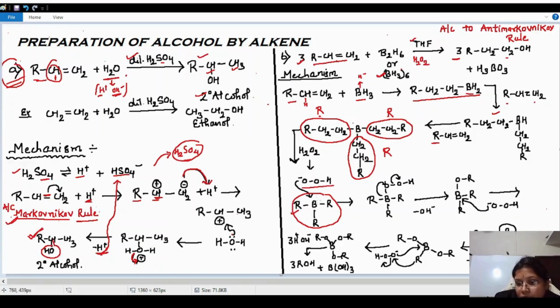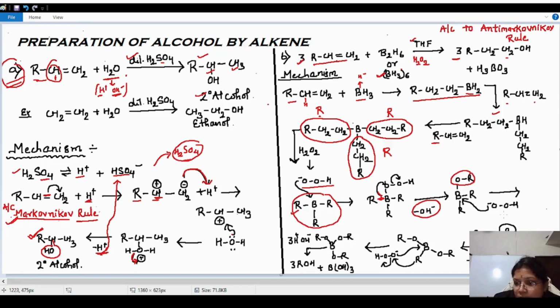This O negative will attack the boron. Why is it attacking the boron? Because boron is an electron deficient center. So this will attack the boron, and an electronic rearrangement will take place. How will the electronic rearrangement take place? The electrons of this bond move to the oxygen, and this bond will break from here. So you will get this type of compound, boron with OR, and OH minus ion will be liberated.